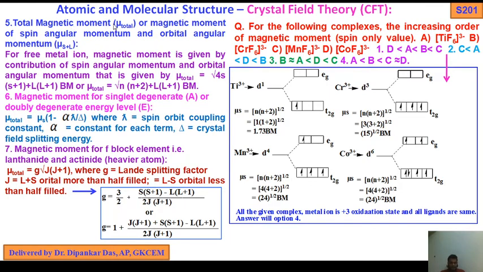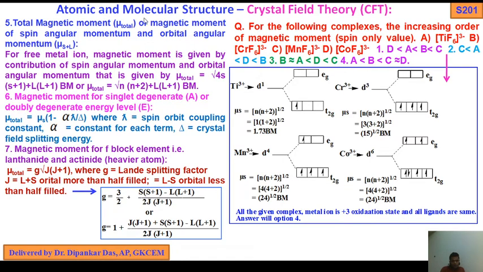Total magnetic moment, or magnetic moment of spin angular momentum and orbital angular momentum, mu s plus L. So this is not included as it is not mentioned in the syllabus. The syllabus already mentions the magnetic behavior. That's why I have given you some brief idea.